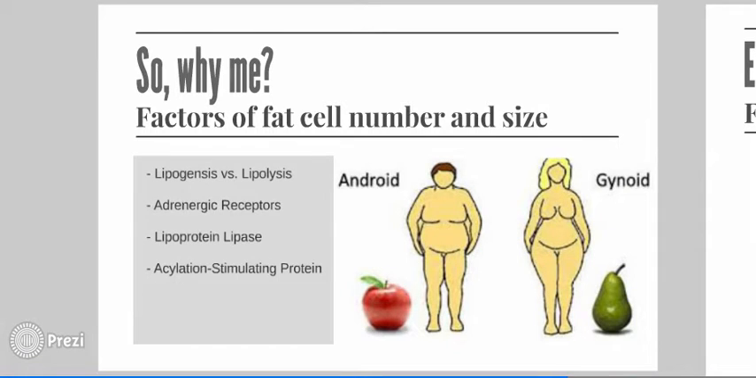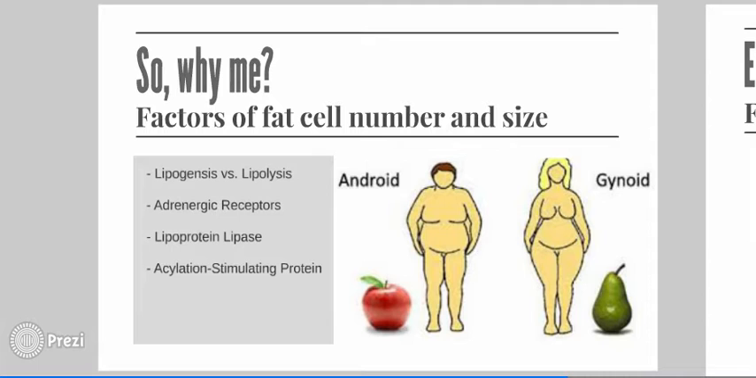Why are some people more susceptible to the development of fat cells than others? This has to do with the factors that surround lipogenesis, the accumulation or production of fat, and lipolysis, the breakdown of fat. People have adrenergic receptors on their cells, which respond to neurotransmitters to either stimulate fat breakdown or storage. The enzyme lipoprotein lipase and the protein acylation-stimulating protein both promote fat storage, and individuals have varying levels of these, which affect their unique fat store size and number.